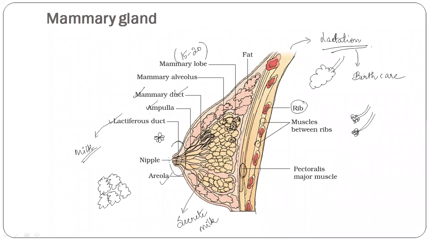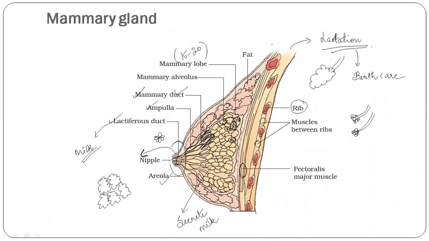The milk is sucked out. The secreted milk from the alveoli also reaches the lactiferous duct. The secretion takes place, and then later the milk is sucked out. So this is what happens in the mammary gland.